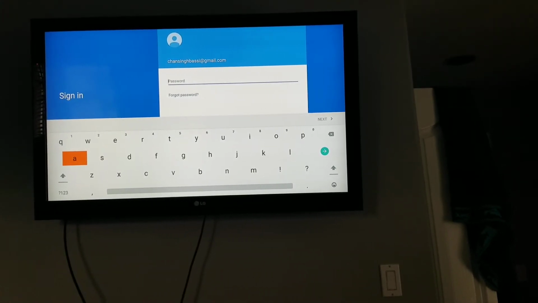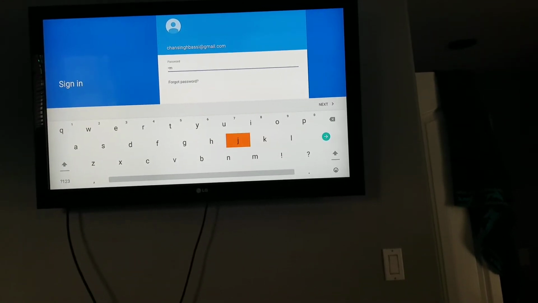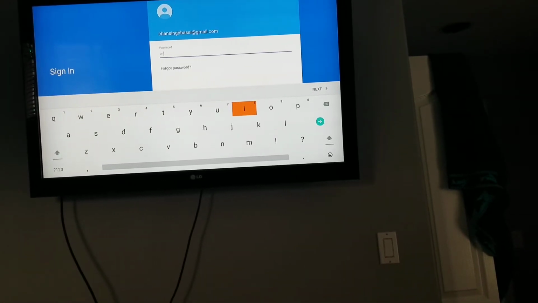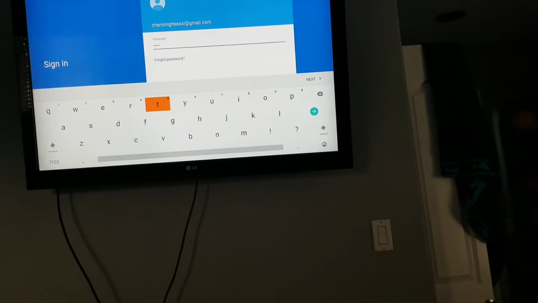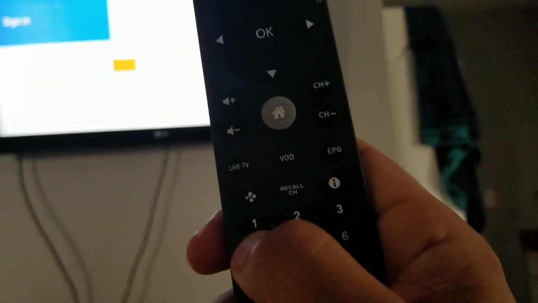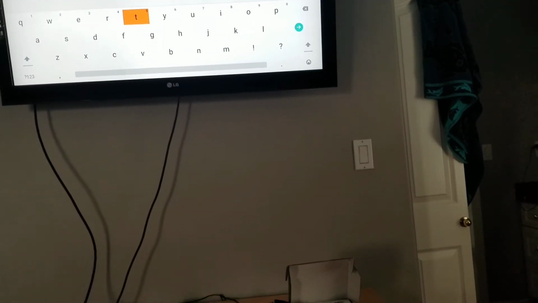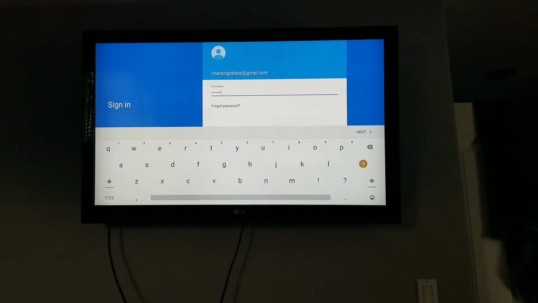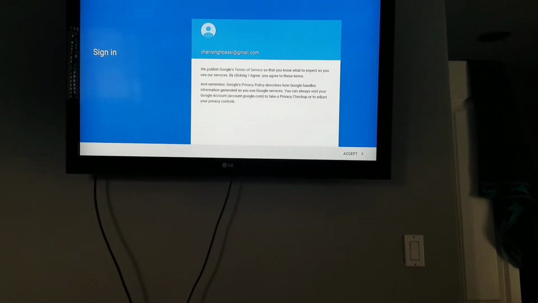So password is A M R I T Amrit, and now I use remote 4 3 3 2 1. Hit next arrow. After that it will ask you for accept.